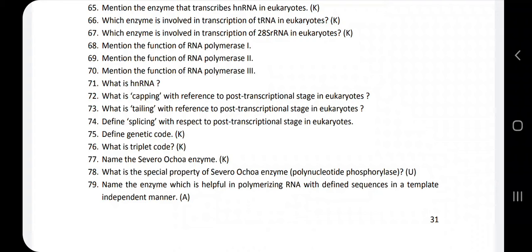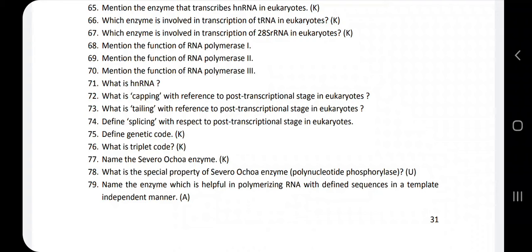One RNA polymerase helps in the transcription of one form of RNA, the second one, the third one. Like this, they divide the transcription process to form the three different forms of RNA. Why those three different forms of RNA? Because they are involved in the process of translation in the eukaryotes.